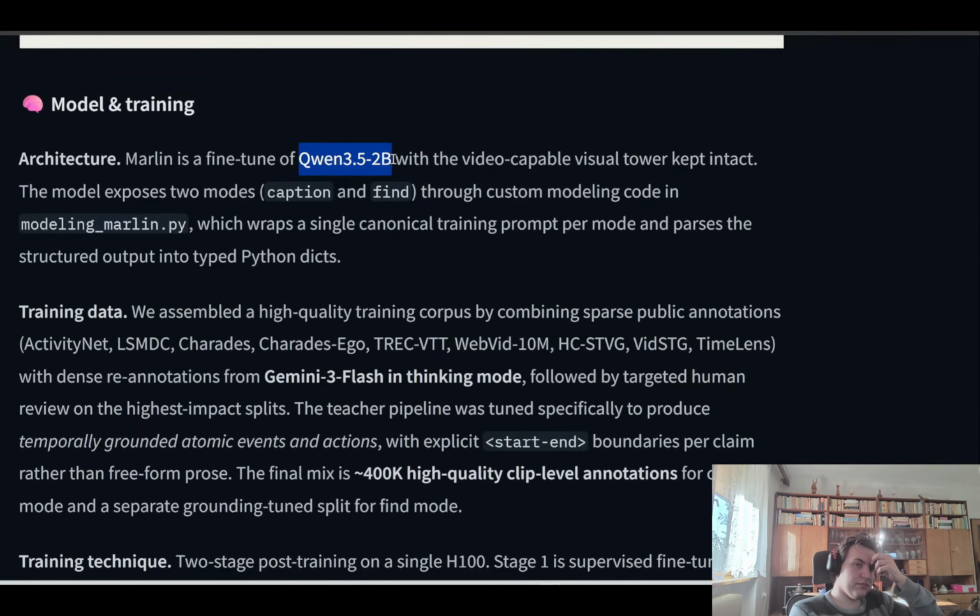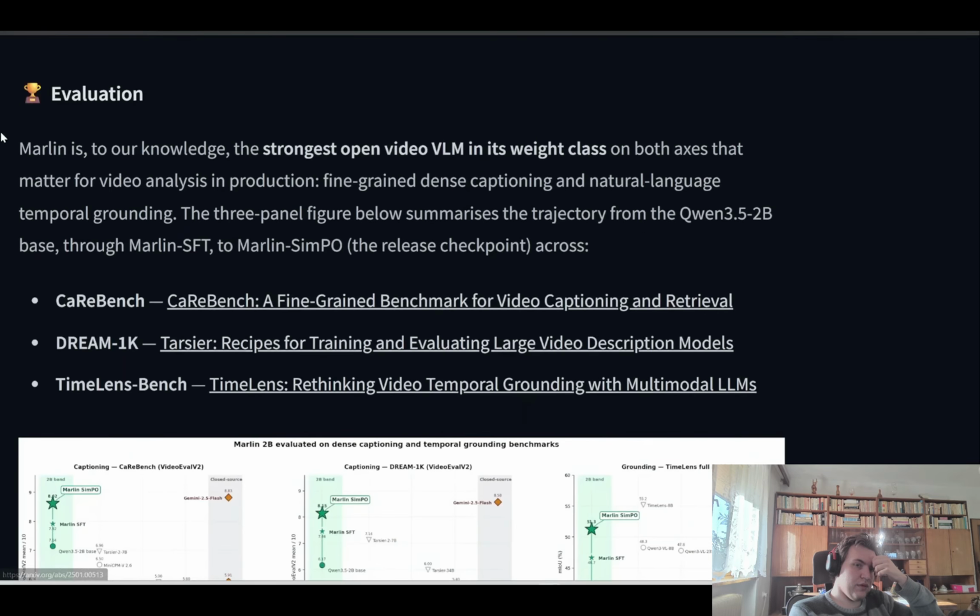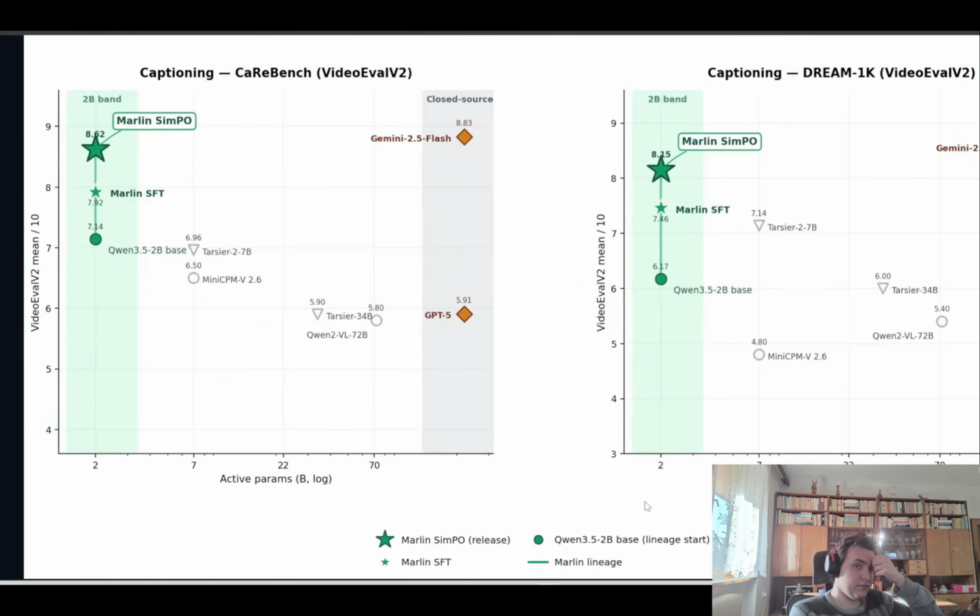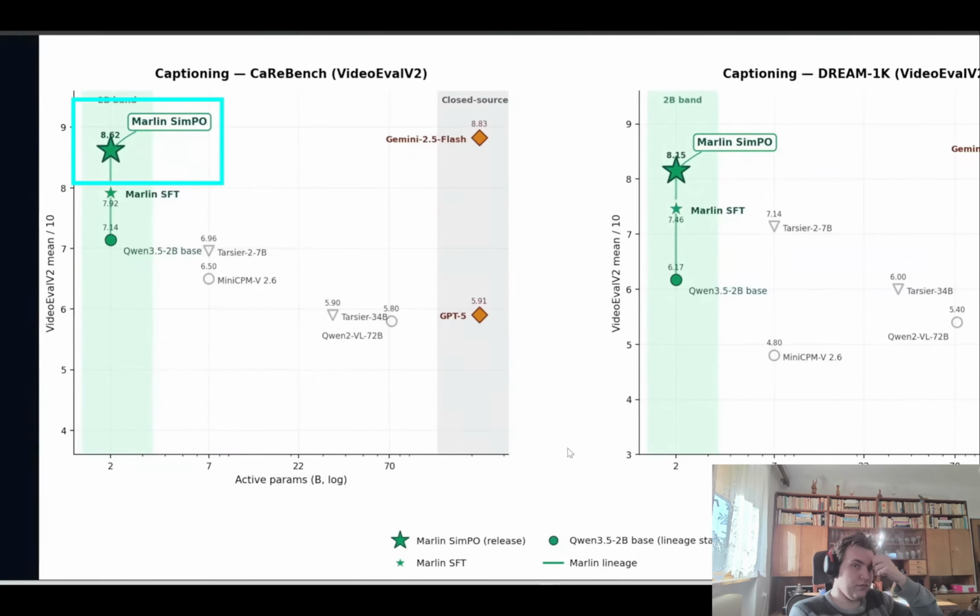I really love the medium-sized family of Qwen. It's just so versatile, and you can do so many different things with it. Here they say that Marlin is the strongest open video VLM in its weight class. In terms of captioning benchmarks, for example, you can see that Marlin is all the way up here, even though it's only 2 billion parameters.